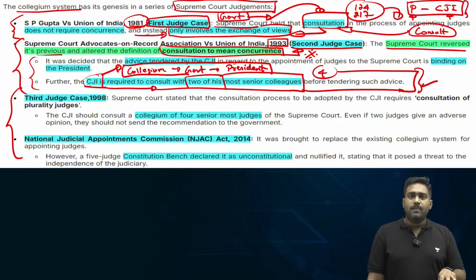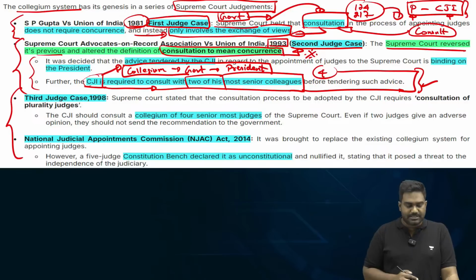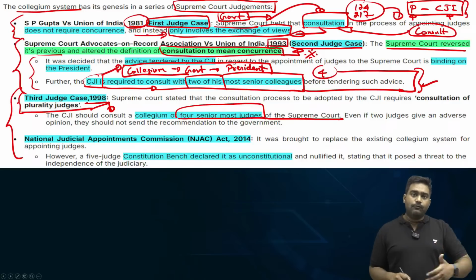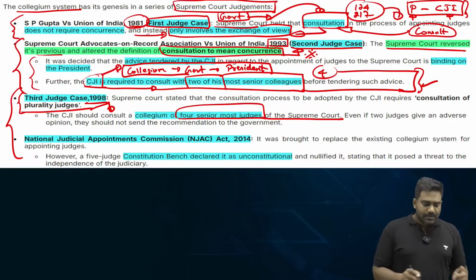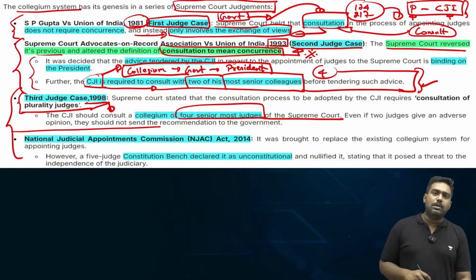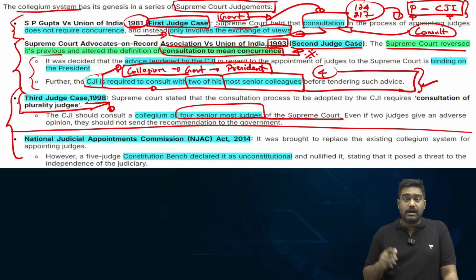Since there is no deadline, no prescribed time period to take the decision, the government sits on the recommendation, delays it for months and years till those judges retire from service. So this raises questions from the judiciary: why are you delaying the appointments? Are you undermining the collegium system? In the third judge's case, the plurality of the collegium was upheld. That is when the collegium was expanded to bring 4 senior most judges, right? So this tussle has been going on for a long time between the government and the judiciary regarding appointment of judges. There is criticism against the collegium as well because it lacks transparency.